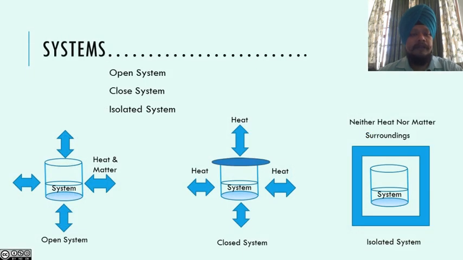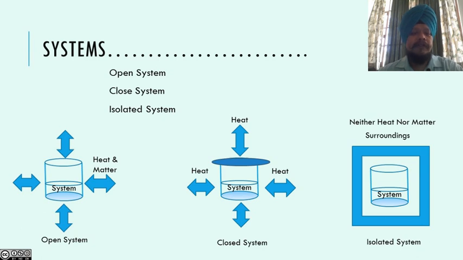There are various types of systems. One is the open system, where heat and matter both can be exchanged. For example, if we place a hot cup of tea on a table, after half an hour it will exchange energy and come to room temperature. So it is an open system and heat can be exchanged. Similarly, if we keep it for 2 or 3 days, it will evaporate, which means matter can also be exchanged.